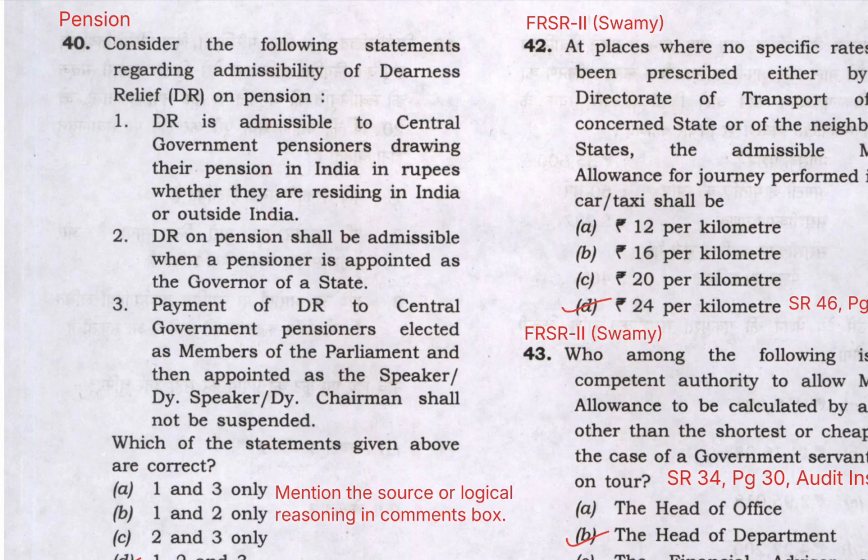So statement 1 says DR is admissible to central government pensioners drawing their pension in India in rupees whether they are residing in India or outside India. Okay. Second statement says DR on pension shall be admissible when a pensioner is appointed as a governor of a state. Okay. Then statement 3 says pension or payment of DR to central government pensioners elected as MP and then appointed as speaker or deputy chairman shall not be suspended.